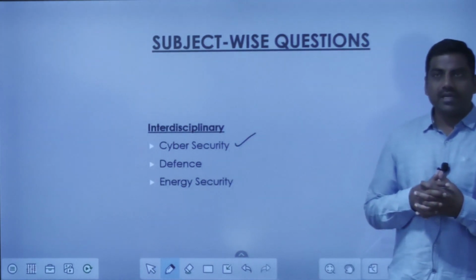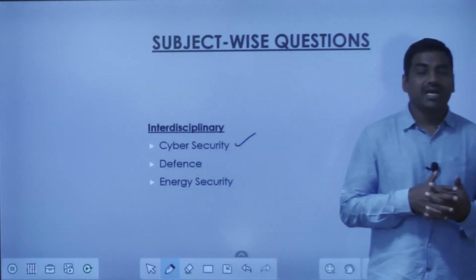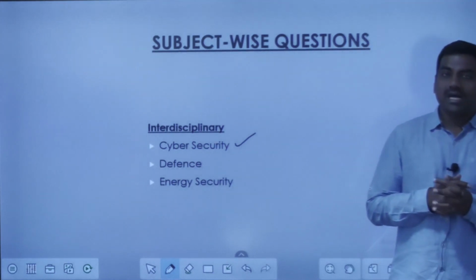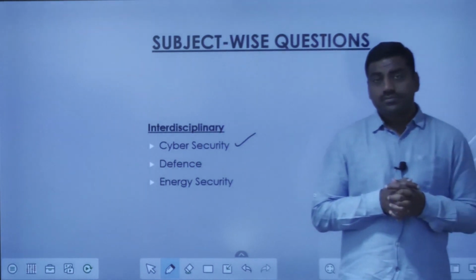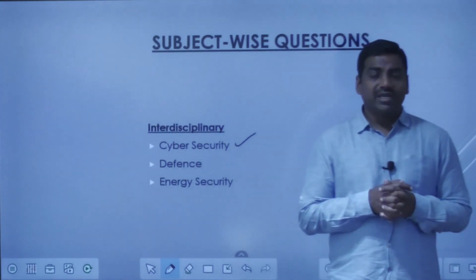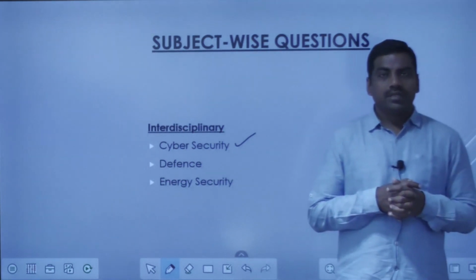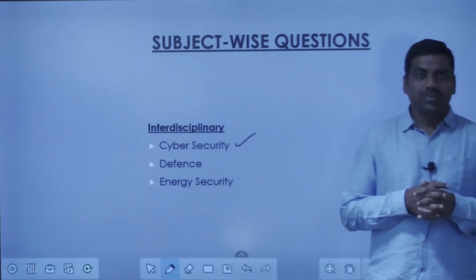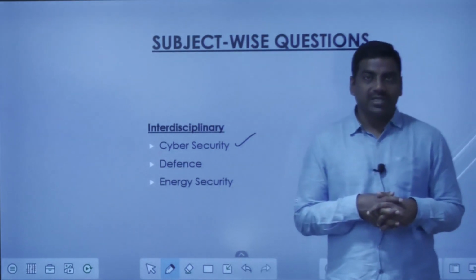In those questions, you have to be mindful of the paper in which they are asked. So if they are asked in the first paper, definitely that is associated with society. When it is asked in the second paper, definitely it is associated with the governance or the polity behind it. Then when it comes into the third paper, that can be associated with economy or the science and technology. So basically, as per the demand of that particular paper, you should be addressing the issues in a different manner. But the interdisciplinary approach is very much required in such questions.